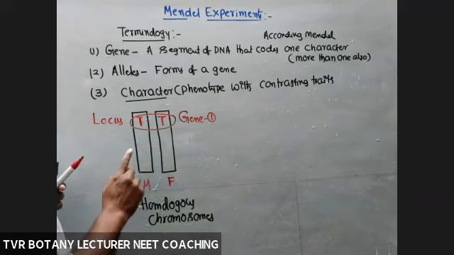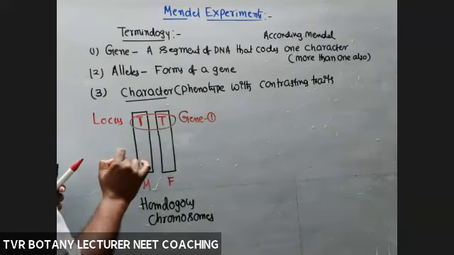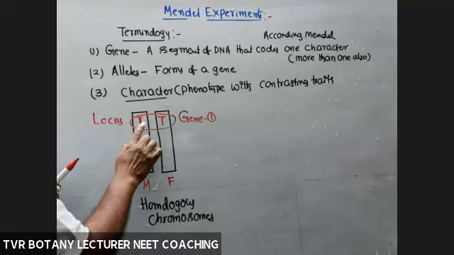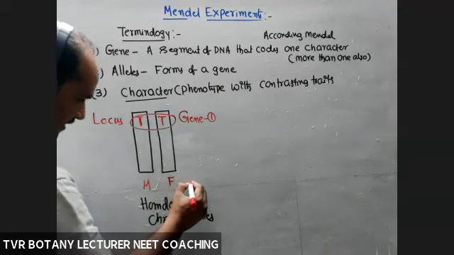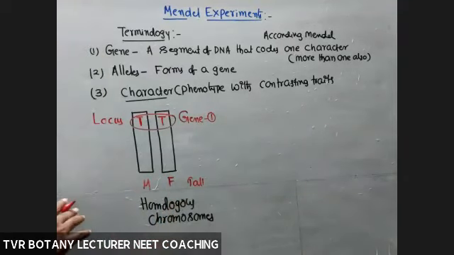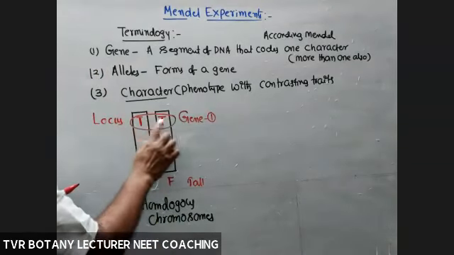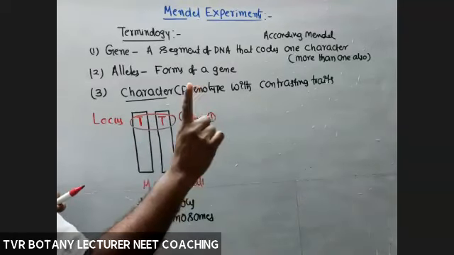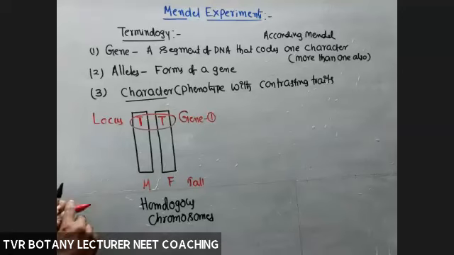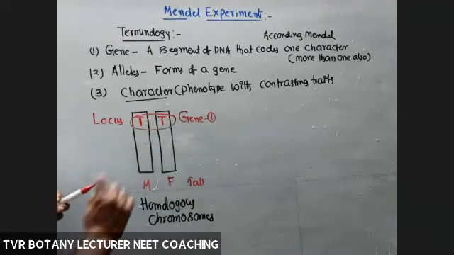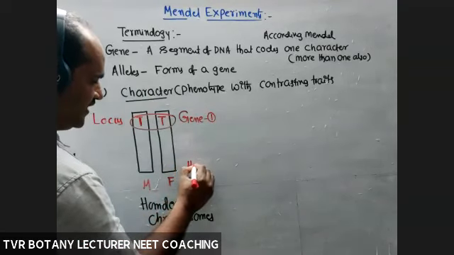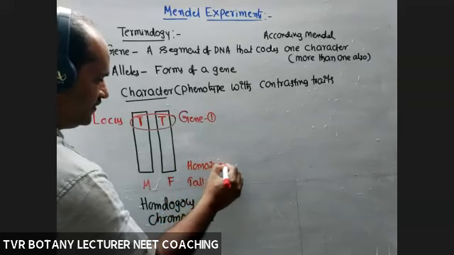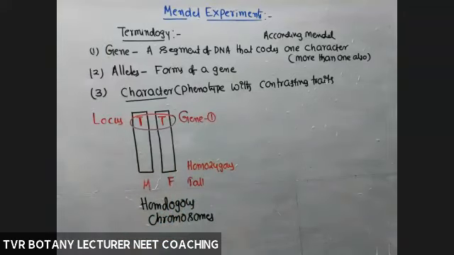Here there is one character. What is that character? Height. How many kinds of alleles are present here? One only. So this plant is definitely a tall plant, and this is one gene with one kind of allele, capital T, capital T. Regarding this gene, this parent is homozygous. So this is called the homozygous condition.